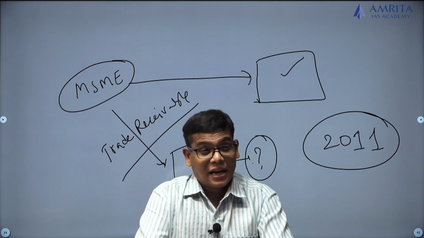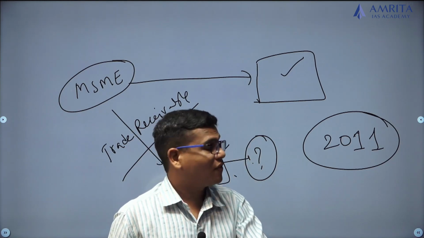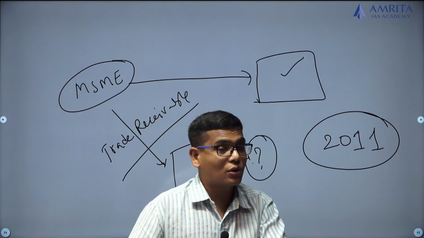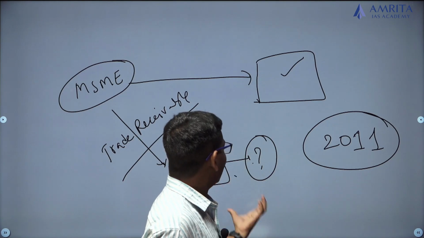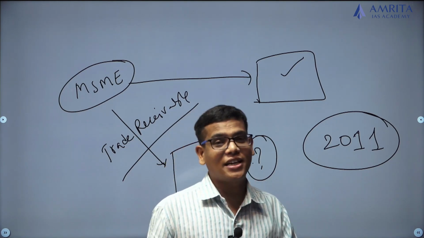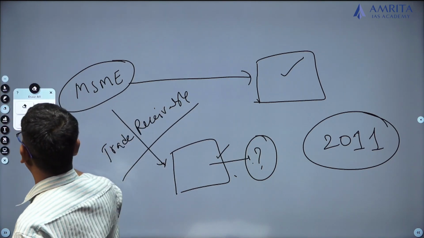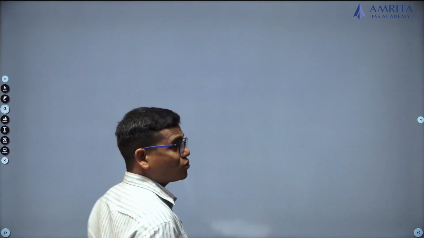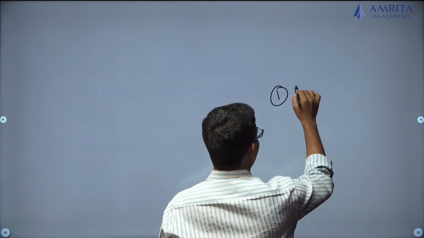Under this legislation, the Factoring Regulation Act of 2011, 4 types of entities were allowed to take up this factoring activity in India. So what are those 4 types of entities? First one is banks.